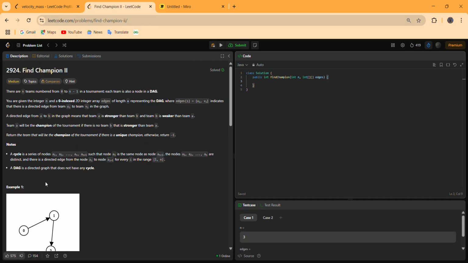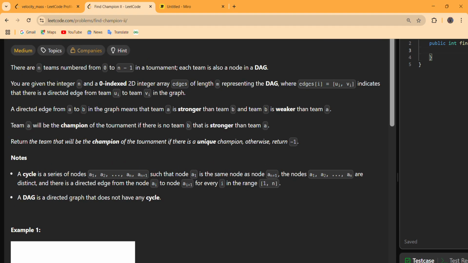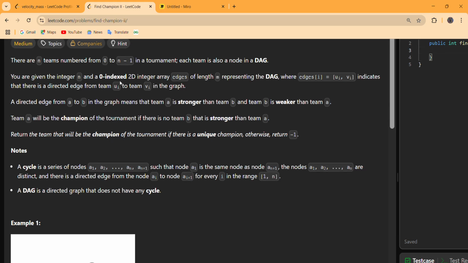graph. The question states that there are a total of n teams numbered from 0 to n minus 1 in a tournament. Each team is also a node in a DAG. We are given the integer n and a 0-indexed 2D integer array edges, where edges[i] = [u, v]. That means there is a directed edge from u towards v.